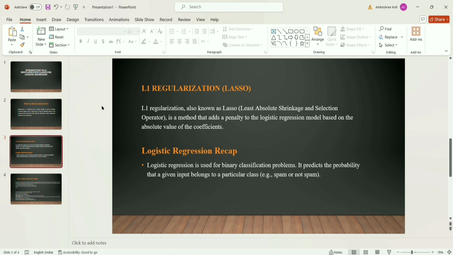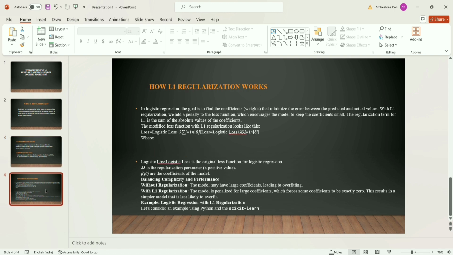Logistic regression is a method to predict the probability of a binary outcome, like 0 and 1. An example is whether an email is spam or not spam. This is an example of how L1 regularization works for regression.